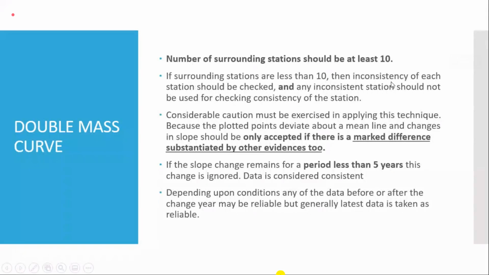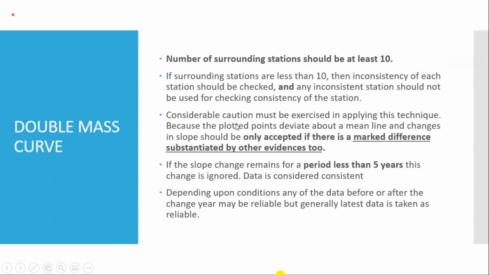At least 10 stations are considered sufficient if we have to carry out a good consistency check. Otherwise, if 10 stations are not there, then consistency of each station should be checked against the remaining stations. And that station which is found inconsistent should not be used for checking the consistency of the other station. So considerable caution should be exercised while applying. This is an easy method, but a lot of thinking needs to be applied when you want to find the reasons of this inconsistency.